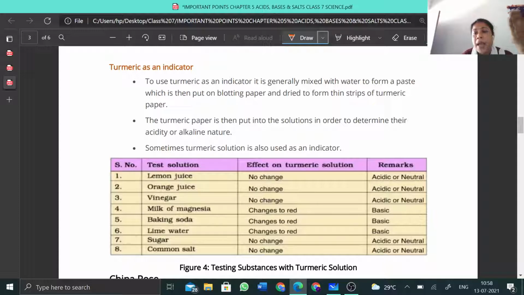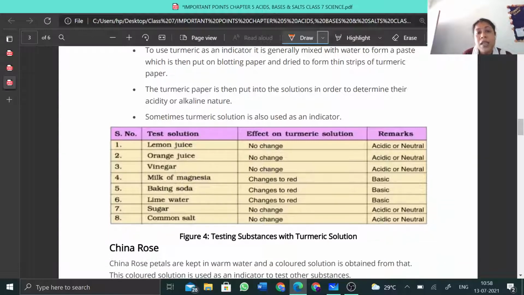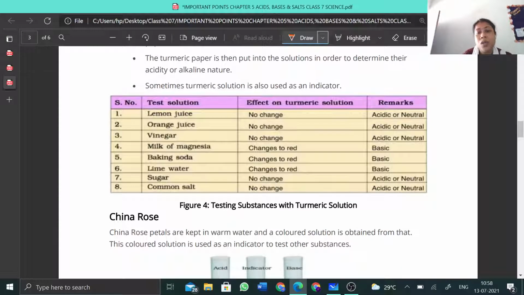And it shows different changes. To use turmeric as an indicator, it is generally mixed with water and made into a paste, and we can put it on blotting paper, and thereafter put it in the dry sun to make it dry. And you can then use this turmeric paper to denote whether the substance is acidic in nature or basic in nature. So here is a list. You can see the test for turmeric solution.